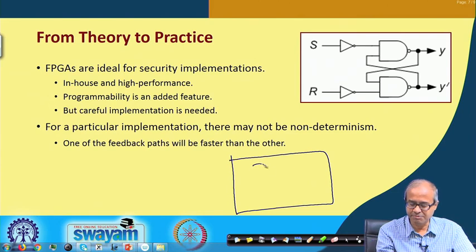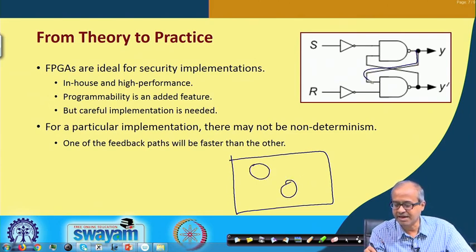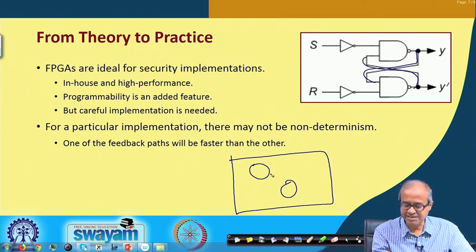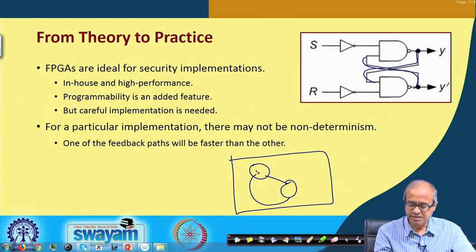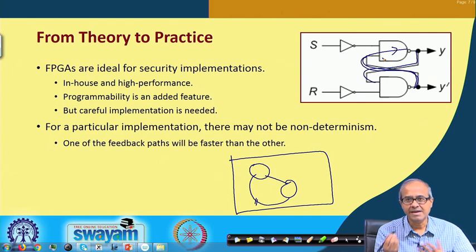Let us say one gate is placed here and one gate is placed here, and the lengths of these two interconnecting lines may not be the same. One interconnection may be longer, which means its delay will be longer. So that longer path can be the slower of the two, and the other path will be faster.